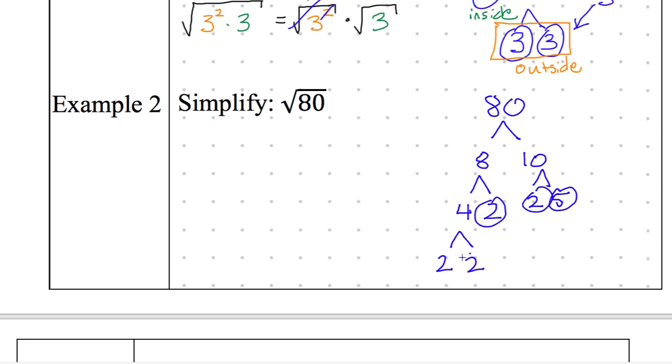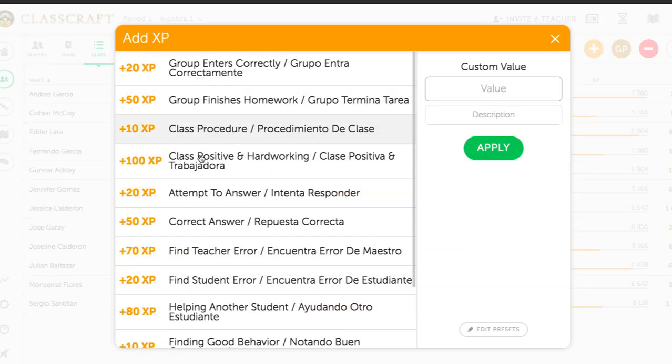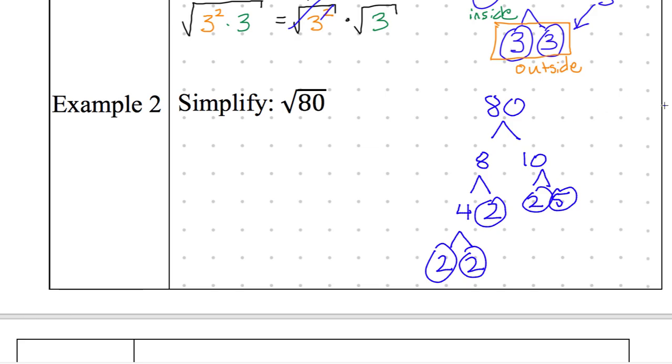Andres, you can turn in your card. That's a good job doing the factor tree. I need someone else to start doing the pair of this. Pair them up. I think Fernando should turn in his card too. All right, is there someone that does not have their card in that can pair up these factors? Cohen, do you have your card in, Cohen? I mean, you have your card physically, but were you supposed to turn it in? No, I don't think so. No? Okay, Cohen, go for it.